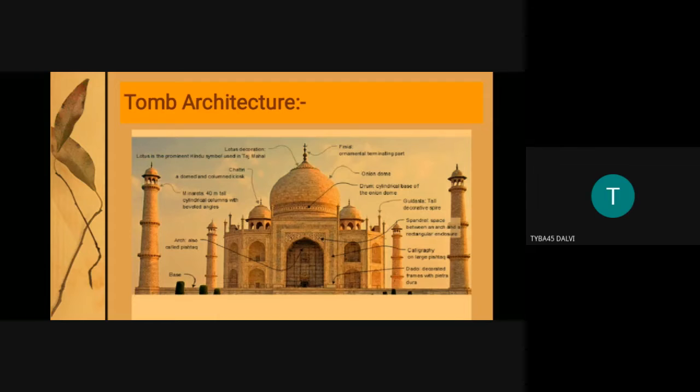Similarly, Guldastas are an architectural ornament. It is a microscopic part that is surmounted and attached to the main tomb, the main monument, on the four sides, and it has a finial at the top. Then there is a main arch.